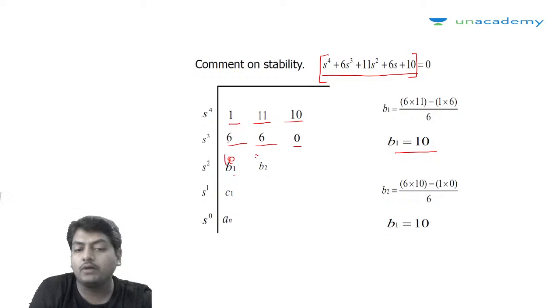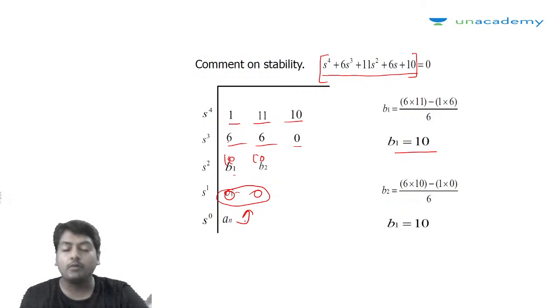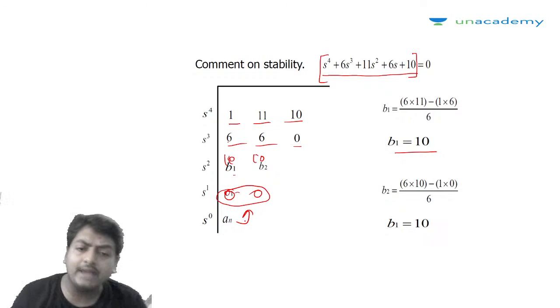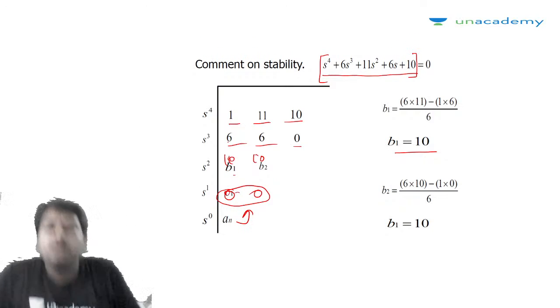So quite obvious, if all the elements are the same, definitely the next element is going to become 0. 10 into 6 minus 10 into 6 is going to become 0. No doubt about that. This is 0 and this is 0, so this entire row of 0 is appearing before s to the power 0. So now how to solve this problem? How to overcome this problem? Now there may be a question in your mind that if a row of 0 is appearing, practically what does it mean?